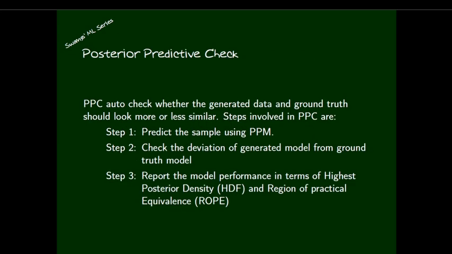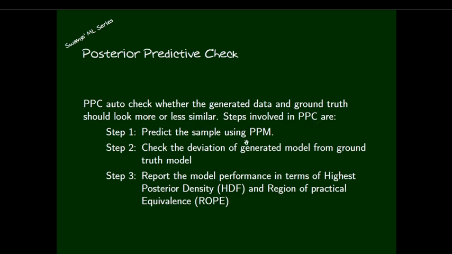That is the posterior predictive check, or posterior predictive model check. PPC means posterior predictive check. It checks whether the generated data and the ground truth should look more or less similar, whether the new synthetic data satisfies the quality distribution of the original distribution, or ground truth data set. The steps involved in PPC are: